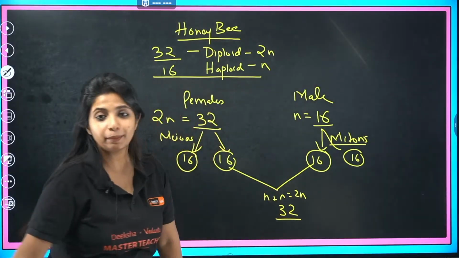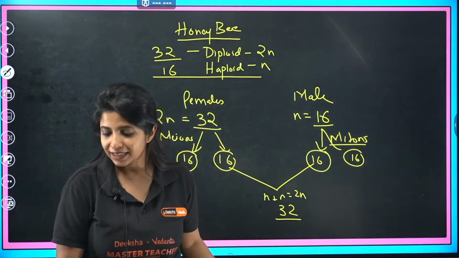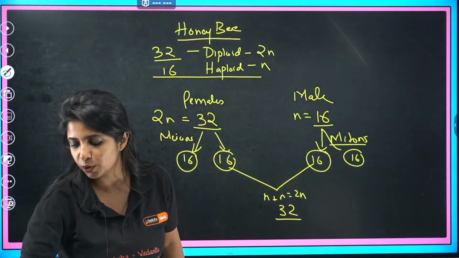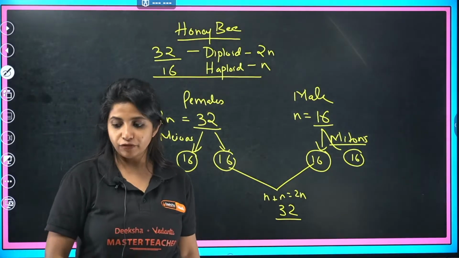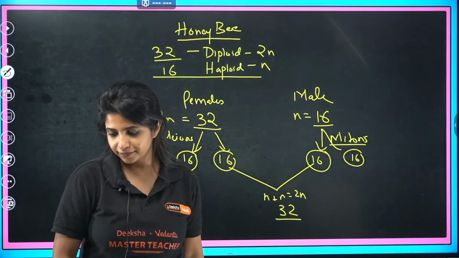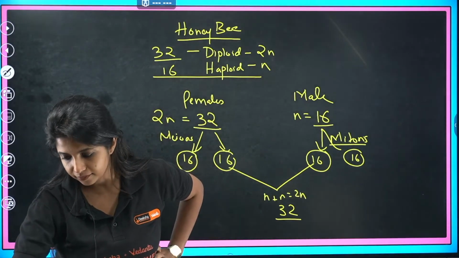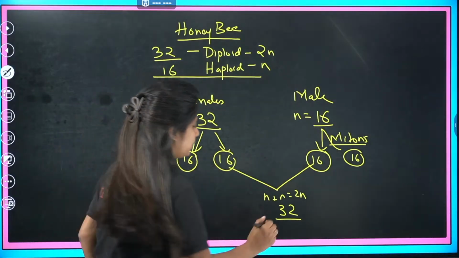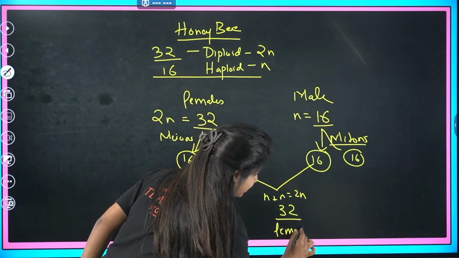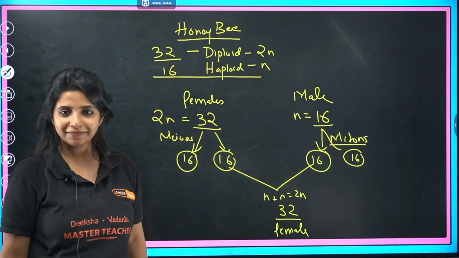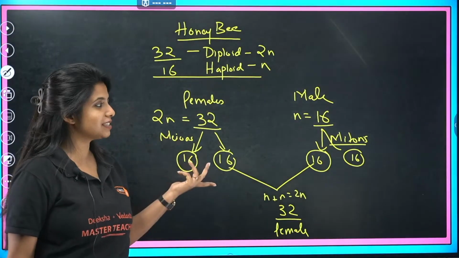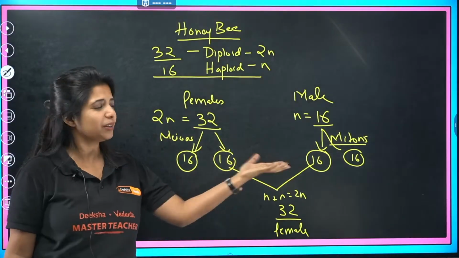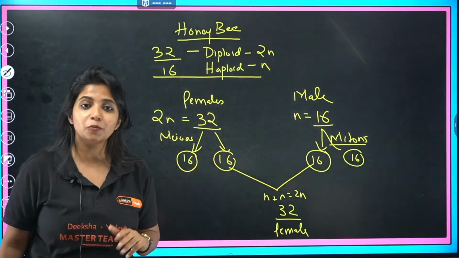Is this going to be a female or a male? What do you think? Female. Okay, Nainika, Pawan, everyone says female. So let me write female. Now how do we make the male then? Because the male is only 16, no? This gamete cannot fuse with anything else. That gamete also cannot fuse, otherwise it becomes 32. Then what do you do?